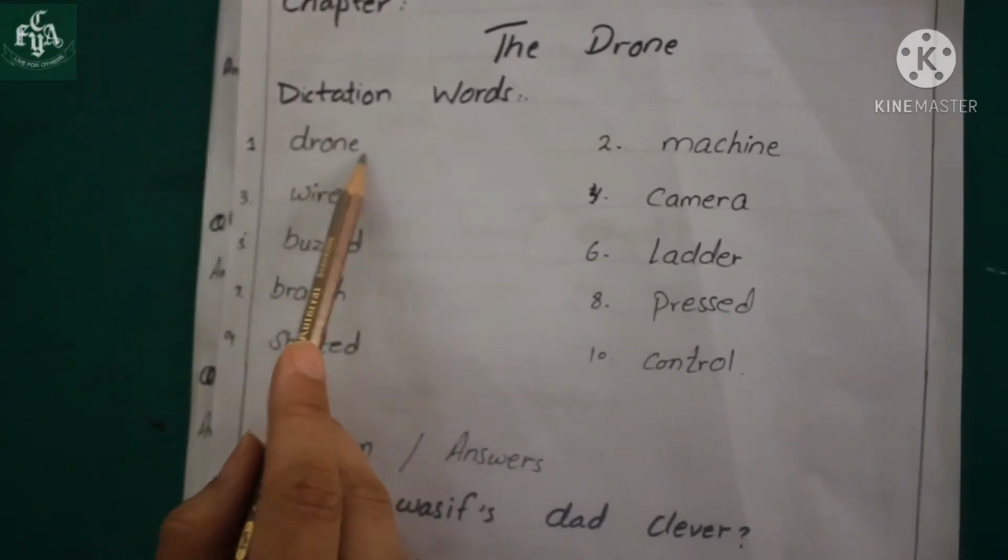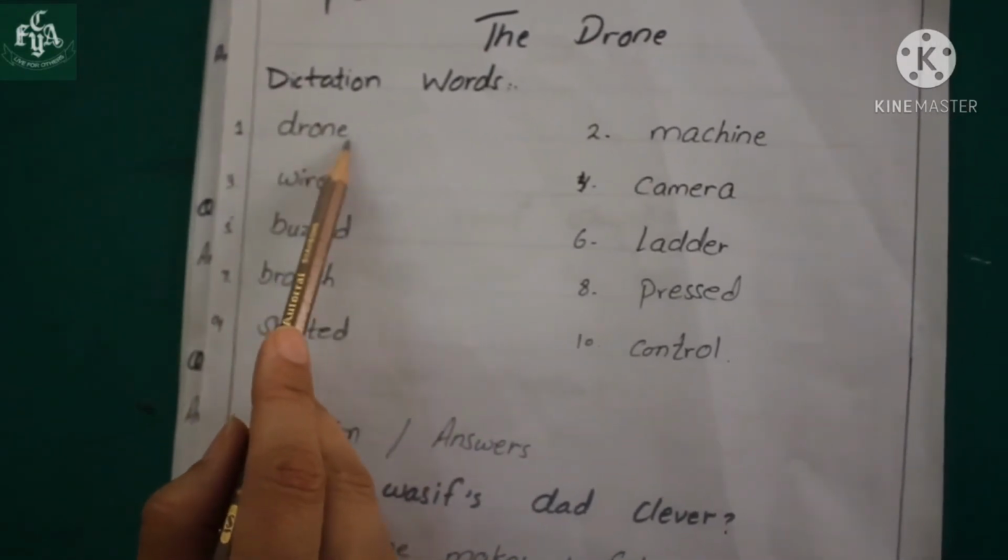First dictation word is drone, D-R-O-N-E, drone.